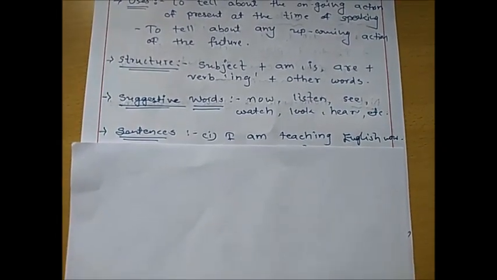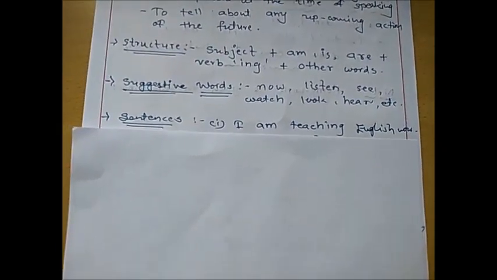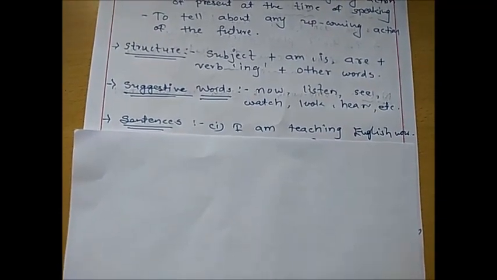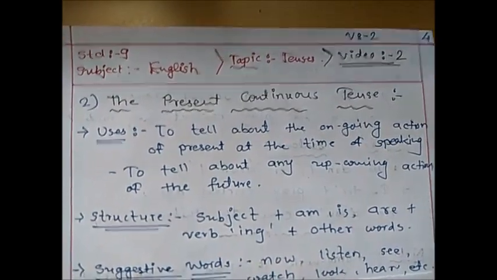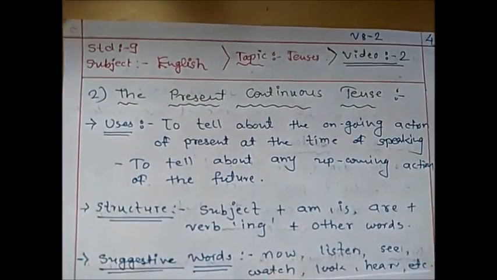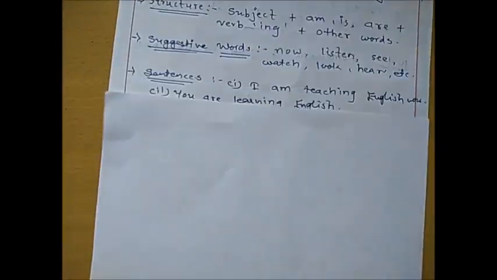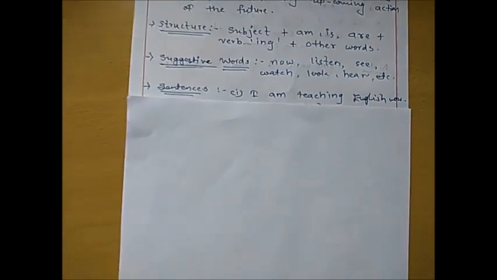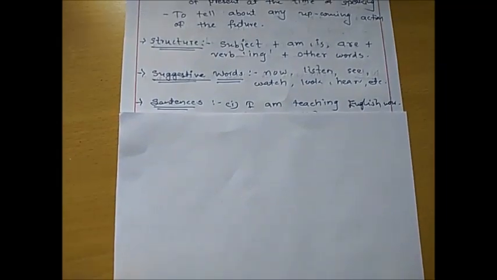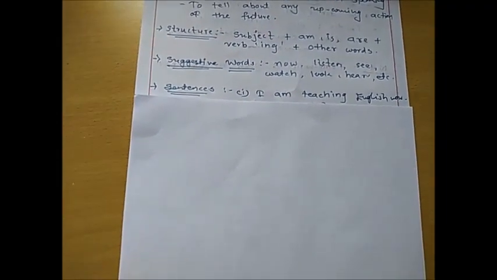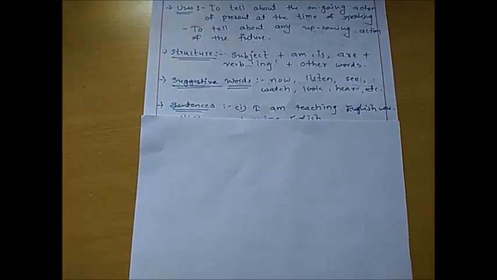It means the action of teaching English is going on right now. You can see that it tells about the ongoing action of the present at the time of speaking. So the action of teaching is going on right now, and that's why I have to use this tense here. I am teaching English now.